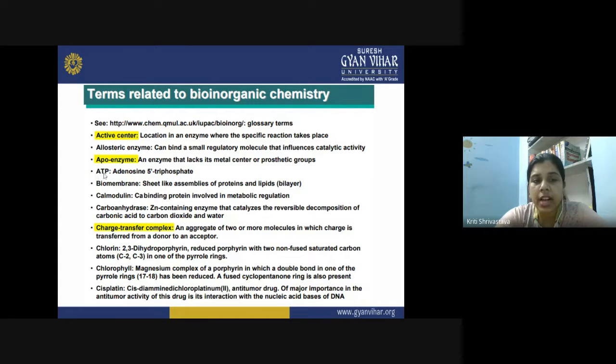In the first hydrolysis, it is converted to ADP, that is adenosine diphosphate, and one phosphate is released. Then in the second step, the ADP undergoes hydrolysis again, and AMP is generated, that is adenosine monophosphate, and another phosphate group is released. That is the process when the cell requires energy. This hydrolysis of ATP emits enough energy for the cell to perform its metabolic function.